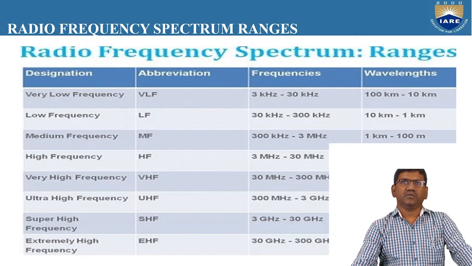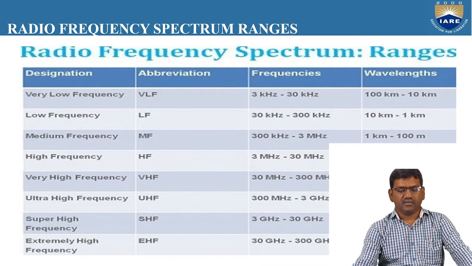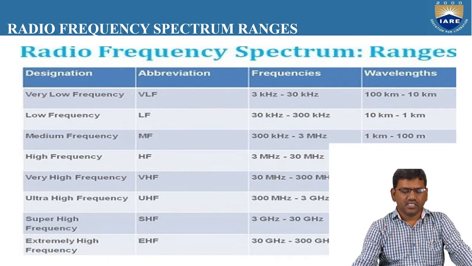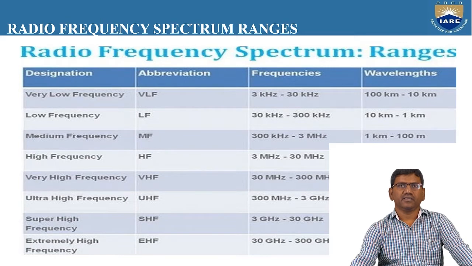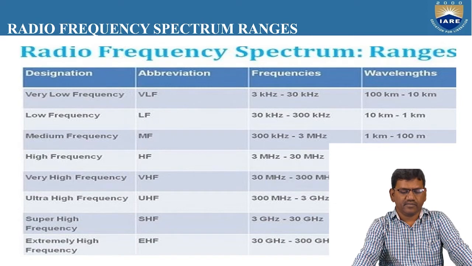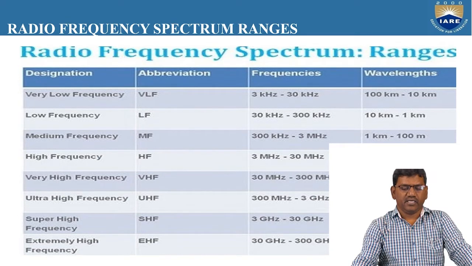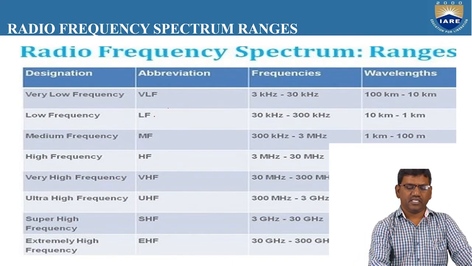As we already know, there are many different frequency ranges. There are some fixed frequency ranges, which can be divided as shown on the display. That is very low frequency, medium frequency, high frequency, very high frequency, ultra high frequency, super high frequency, and extremely high frequency. Very low frequency can be abbreviated as VLF. Low frequency is abbreviated as LF.